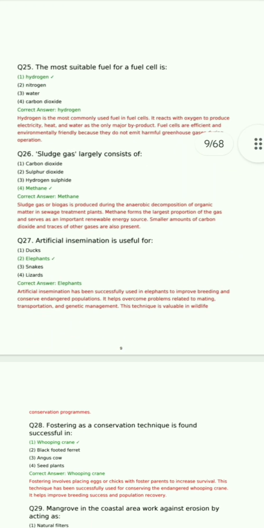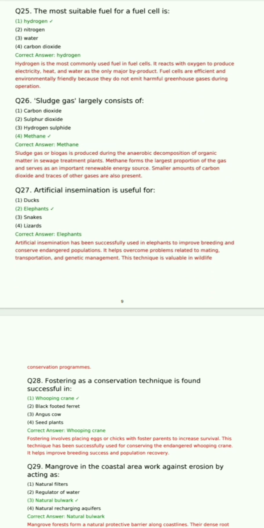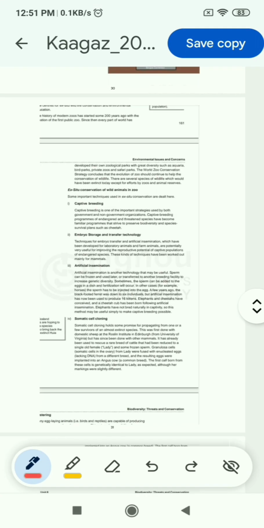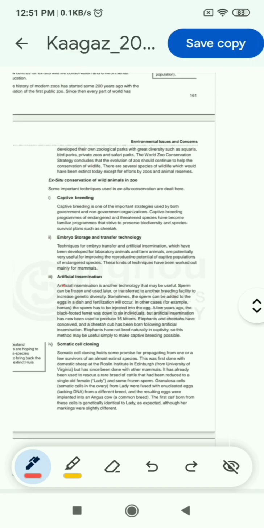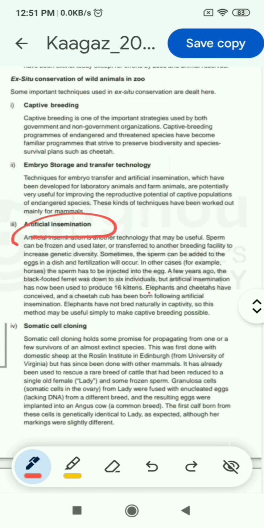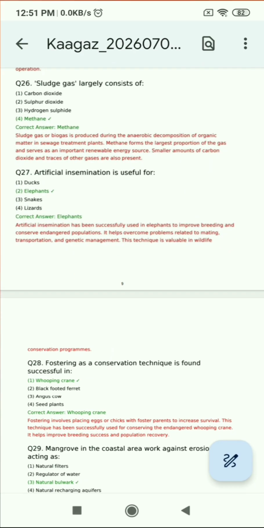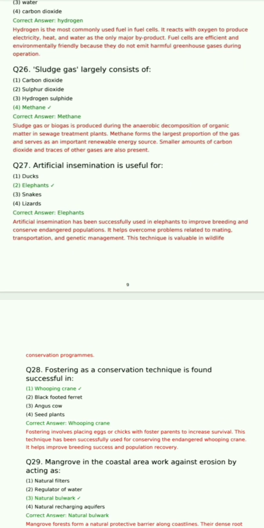Now question 27: artificial insemination is useful for ducks, elephants, snakes, or lizards. So the correct answer is elephants. This answer you can find here, which is artificial insemination in chapter environmental issues and concerns. So you can see elephants and cheetah. So elephant is the answer, and elephant is in the option, so option 2 is correct.